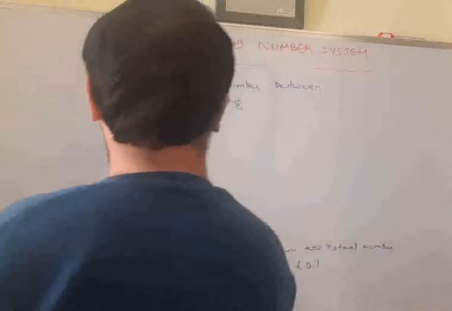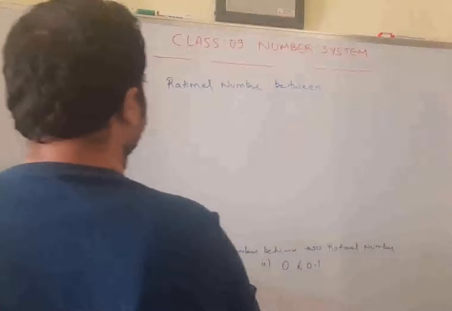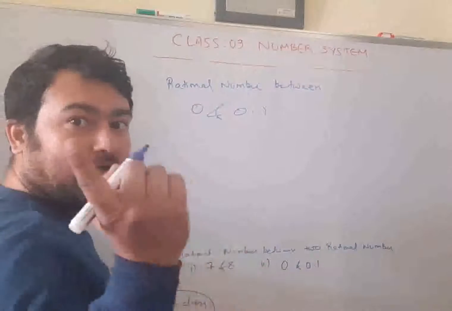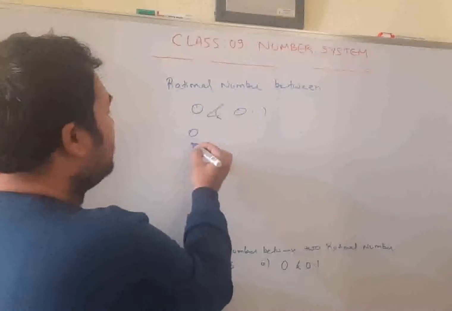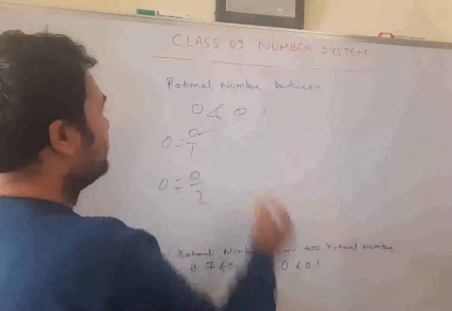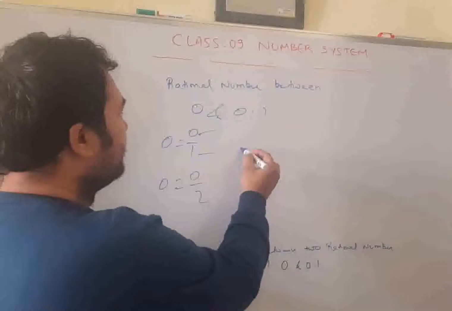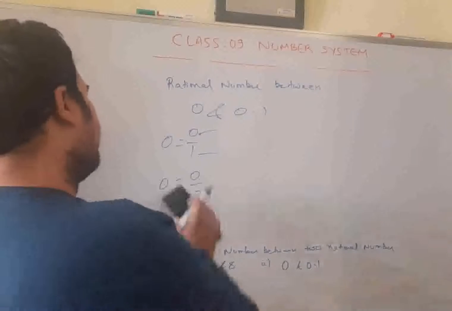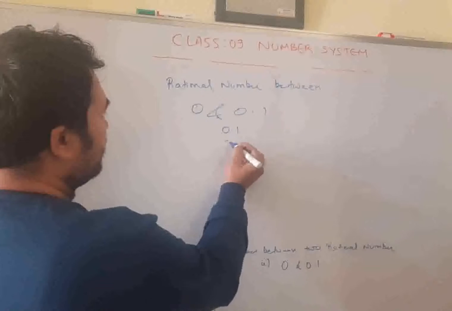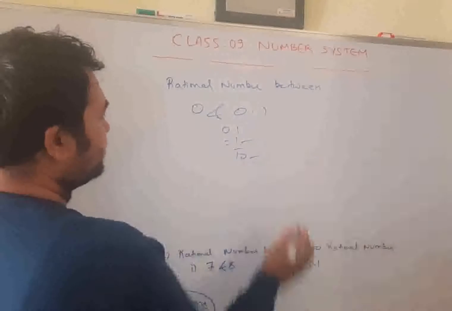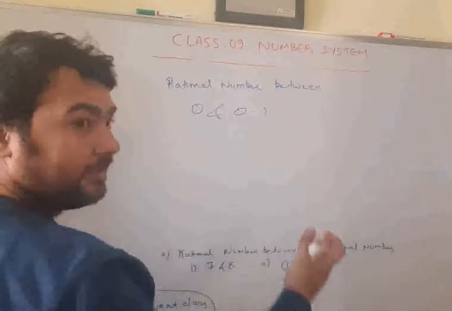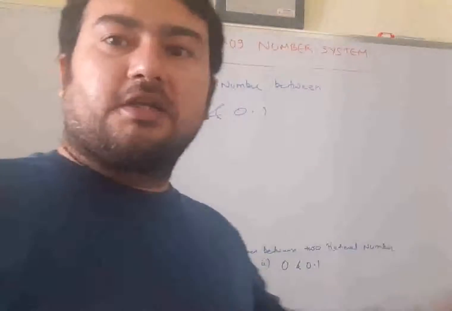If I ask you to find out the rational numbers between 0 and 0.1. 0 is a rational number, as we had already discussed in the last class, because you can write 0 by 1 or 0 by 2 or anything, it will be 0 itself, where this will be numerator, this will be denominator, and the denominator will not be equal to 0. So 0 is a rational number. 0.1 can be written as 1 by 10. 1 is an integer, 10 is also an integer, 10 is not equal to 0, so 0.1 is also a rational number. Both are rational numbers and we have to find a few rational numbers between them.